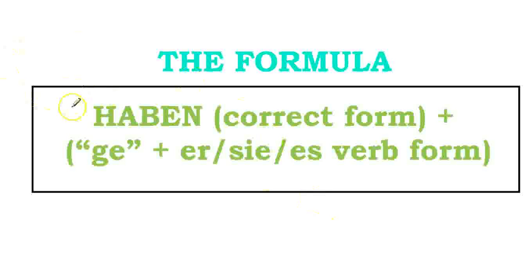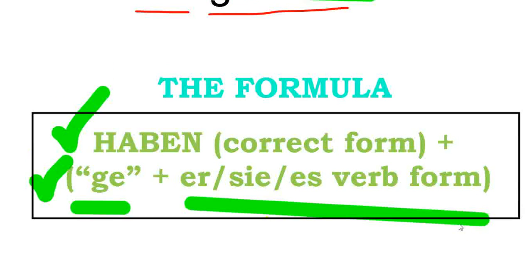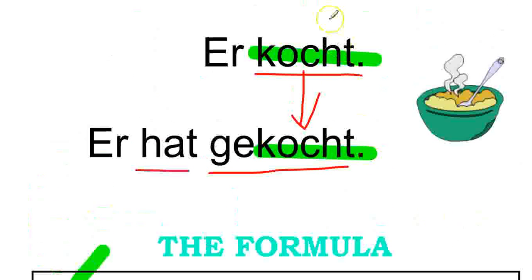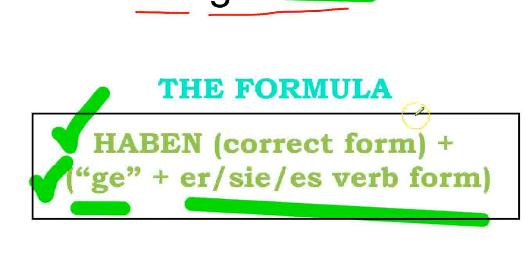So the first thing you're going to need is your helping verb, which is the correct form of haben: ich habe, du hast, sie, es hat, wir haben, ihr habt, sie haben. And then to get your past participle, which goes at the end of the sentence, you add ge plus the sie form of the verb. So if you look above, the sie form of the verb is kocht. There it is. And then you add ge in front of it. So this is the basic formula for regular verbs in the present perfect tense.